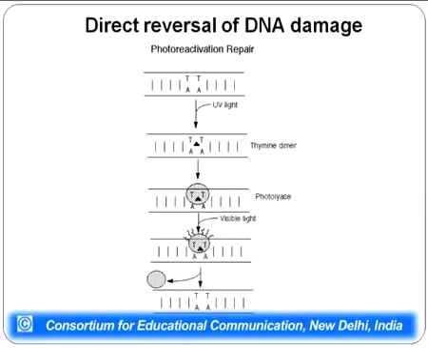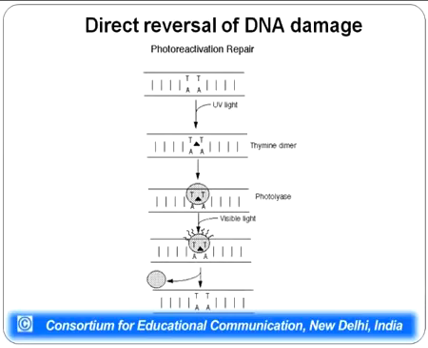Now in order to monomerize this particular dimer, cells have an enzyme known as photolyase. Photolyase, in the presence of visible light, that is light between 300 to 500 nanometer, leads to monomerization of the dimer, so that now we have normal thymine base pairs instead of a thymine dimer which exists as a cyclobutane ring, and there is no more replication block present here.